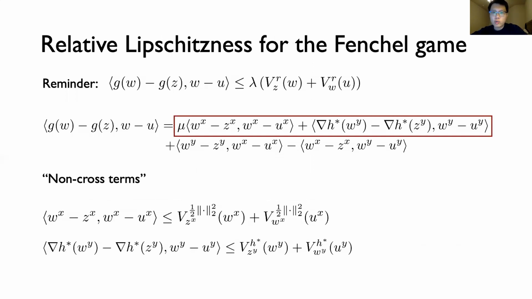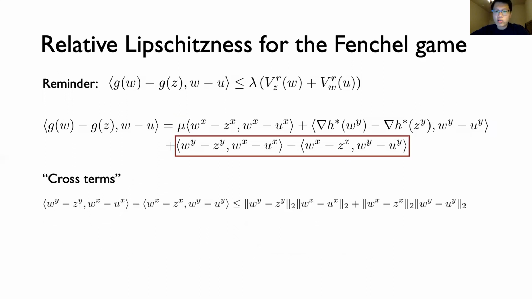We can think of the first two inner products as non-cross terms, since they only involve inner products between x variables and x variables, or y and y. It turns out that these two inner products are straightforward to upper bound in terms of Bregman divergences. Essentially, well-known inequalities, which just follow from convexity, show that the non-cross terms contribute one multiple of the right-hand side to the RL bound. So far we're at lambda equals 1.